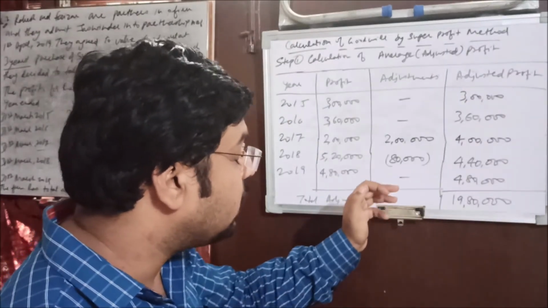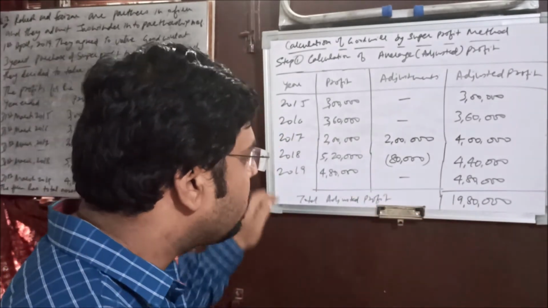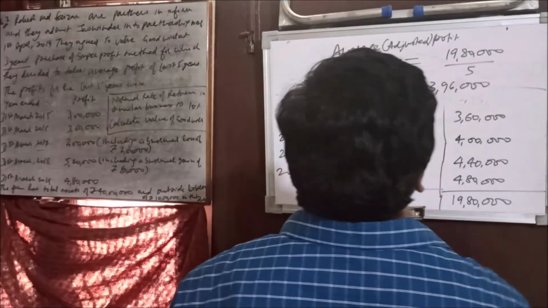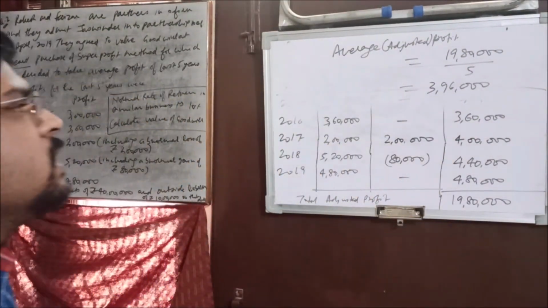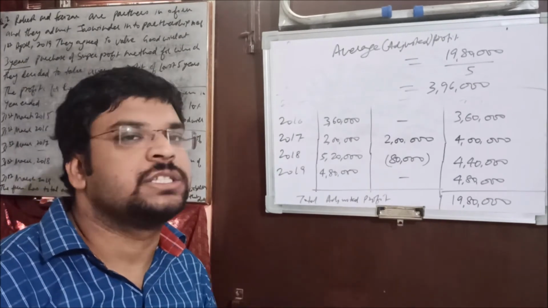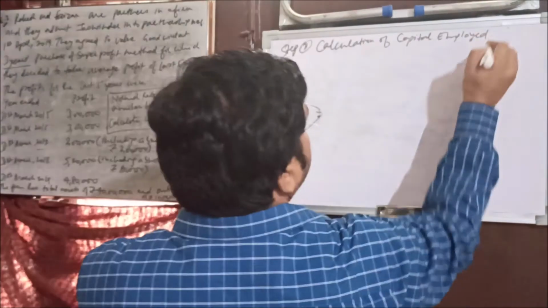But the step 1 work is not completed. Now we'll need to calculate the average of that. So this 19,80,000 will be divided by 5. So let's calculate it. This 3,96,000 is the average profit, or you can call it average adjusted profit. Now we need to go to the second step, right?